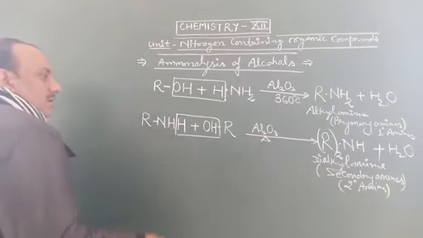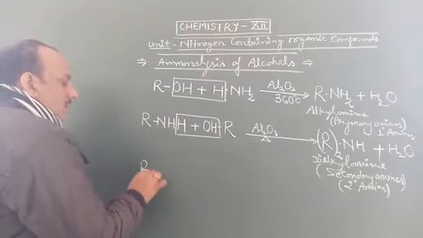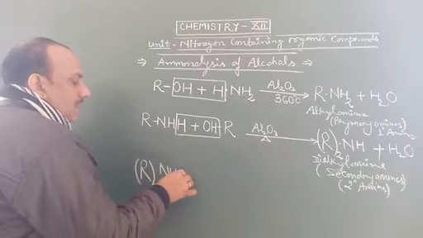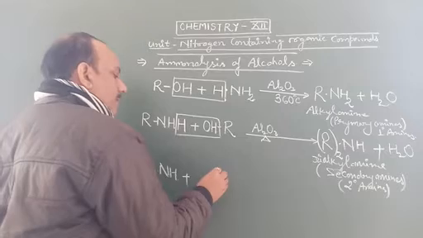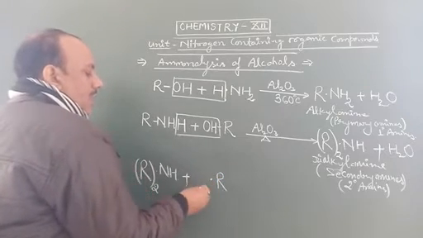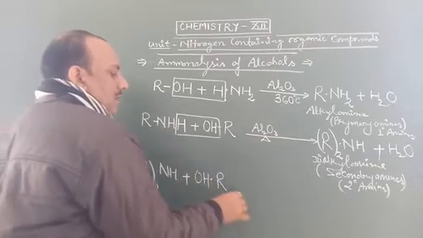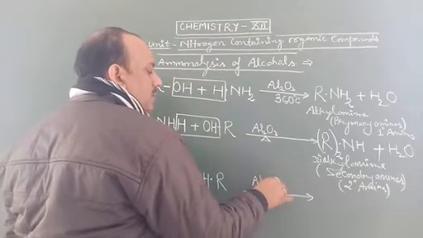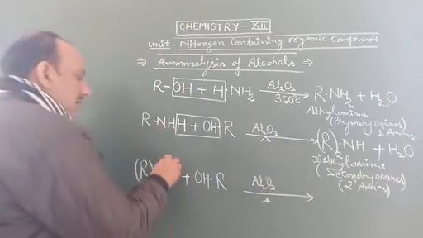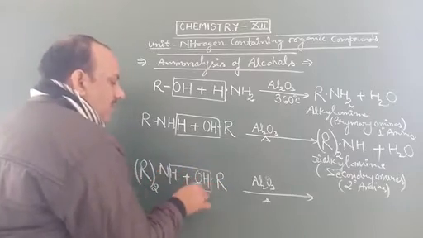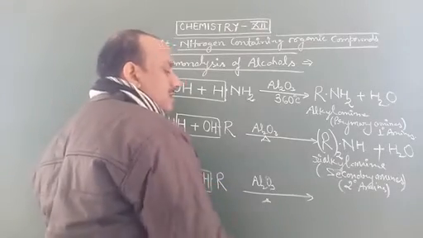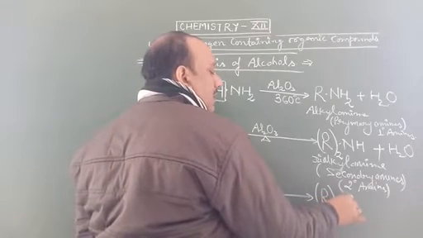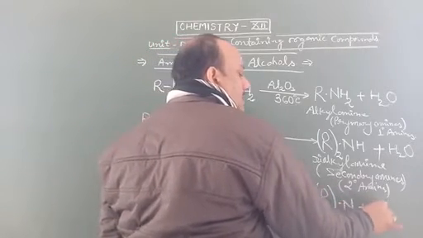Now third, R2NH reacts with alcohol ROH in the same presence of alumina, Al2O3. Then it subtracts a water molecule to form tertiary amine, R3N, plus H2.